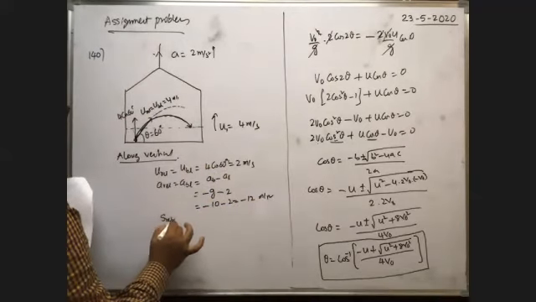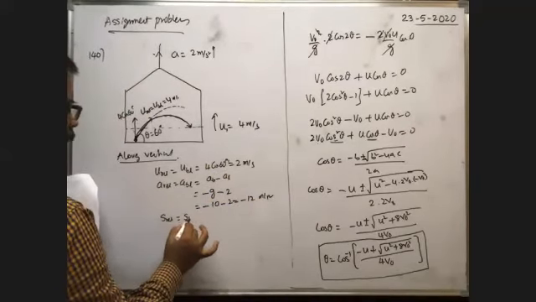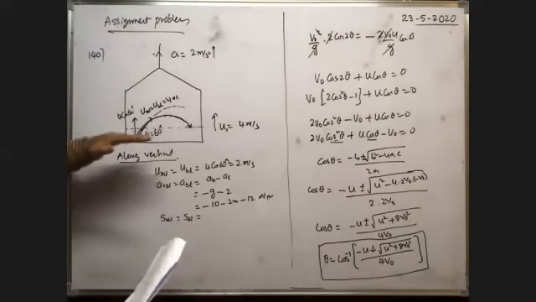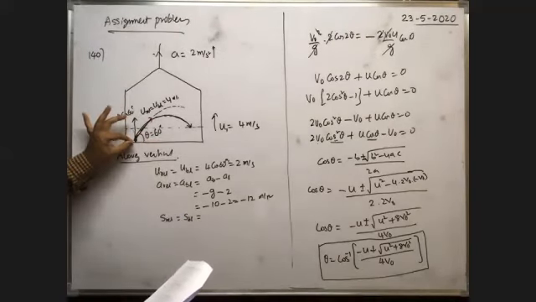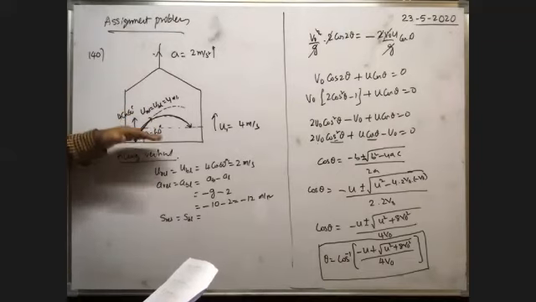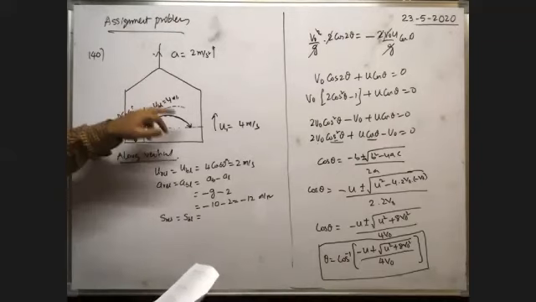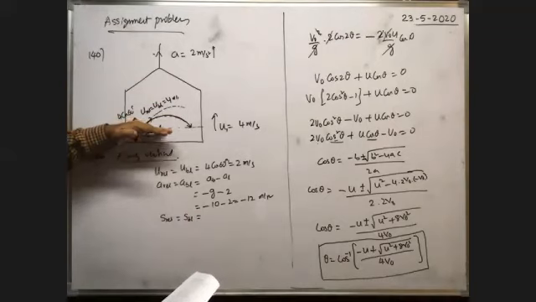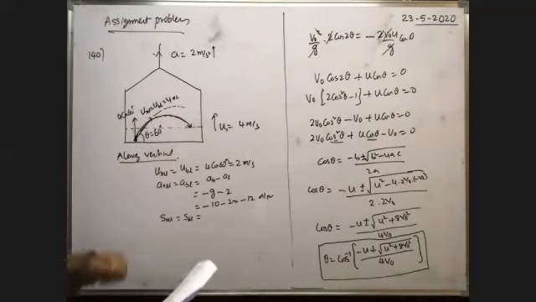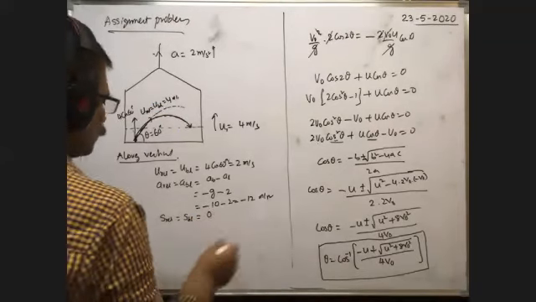Relative displacement means displacement of the body with respect to the lift. Whenever the lift is here, the body is here only. After some time, when the lift reaches this position, the body reaches the floor only. That means with respect to the floor, the body seems to be on the floor only. That's why along the vertical direction, there is no relative displacement. So it is 0.